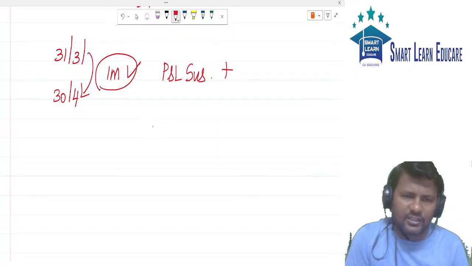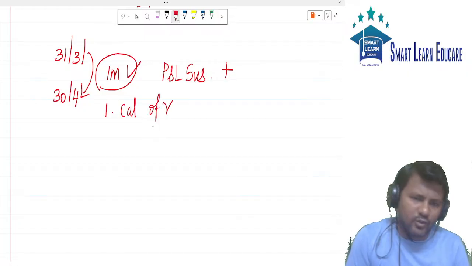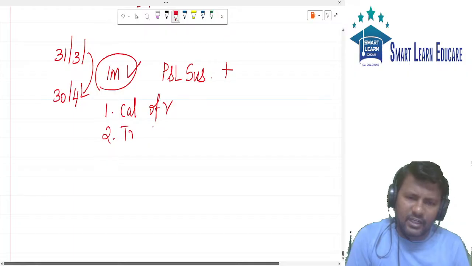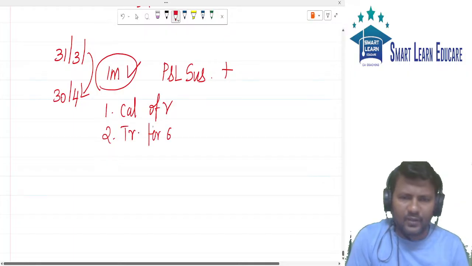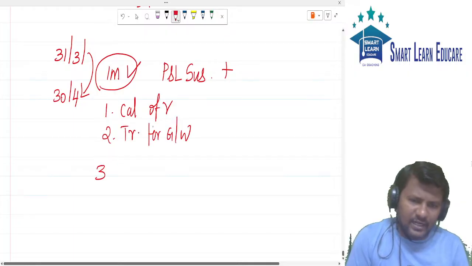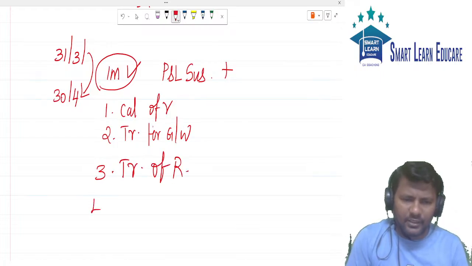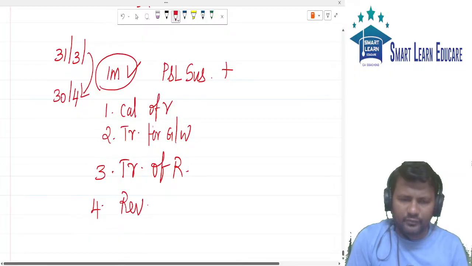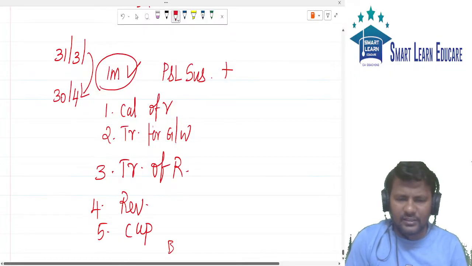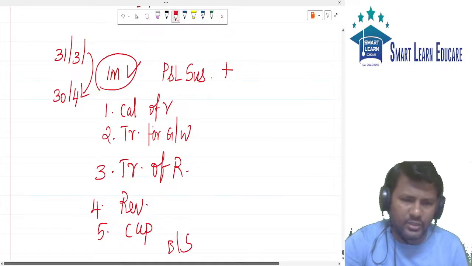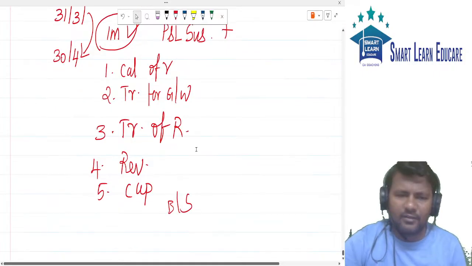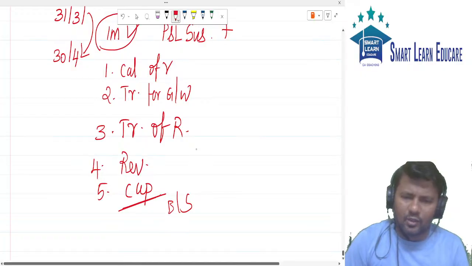So what are the steps we have in this question? First step, calculation of ratio as usual. Second step, treatment for goodwill. Third step, transfer of reserve. Fourth step, revaluation account. Fifth step, capital account. Sixth step, balance sheet. But for the balance sheet, they never ask questions for you. They will be asking only up to capital account.